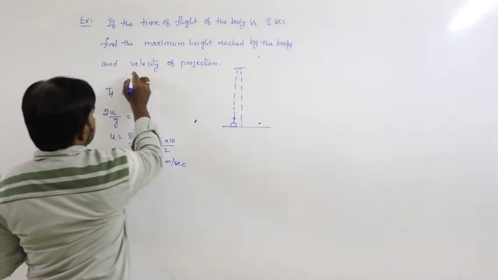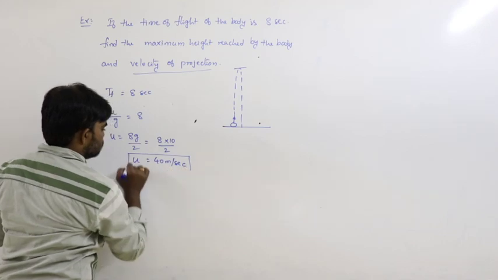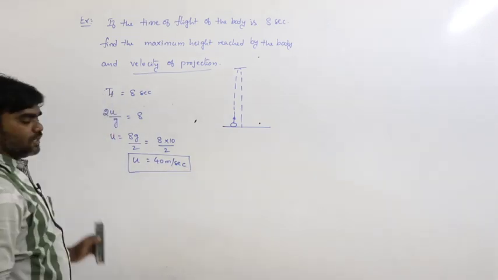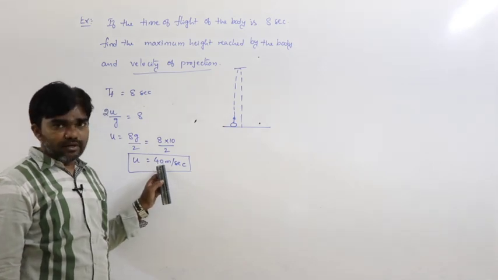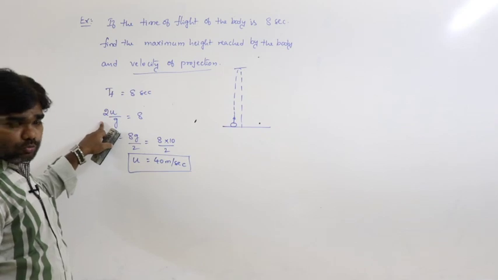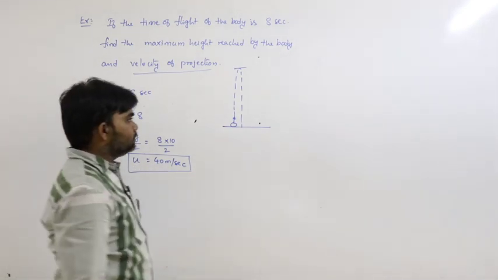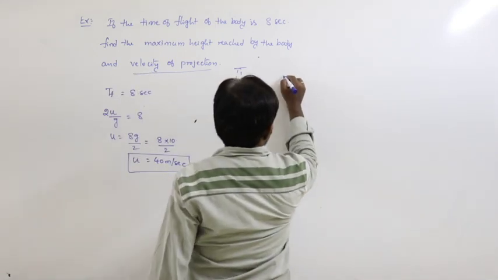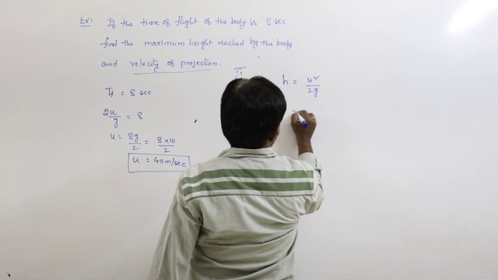We got velocity of projection equal to 40 meters per second. Then the maximum height formula is u square by 2g.